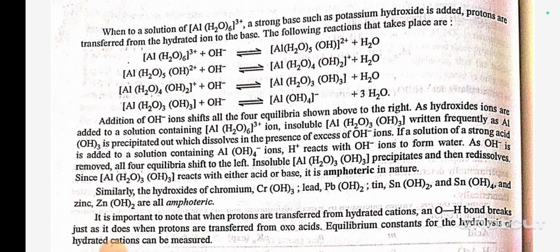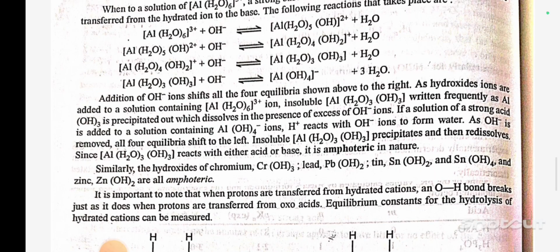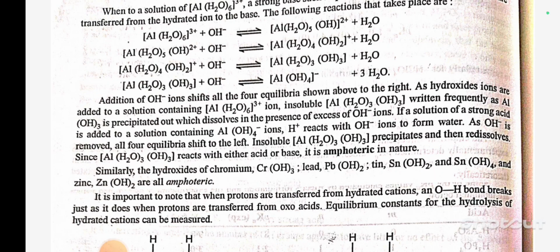The following reaction takes place: addition of OH- ion shifts all the 4 equilibria shown above to the right. As hydroxide ions are added to a solution containing Al(H2O)6 3+ ion, insoluble Al(H2O)3(OH)3, written frequently as Al(OH)3, precipitates out, which dissolves in the presence of excess OH- ions.